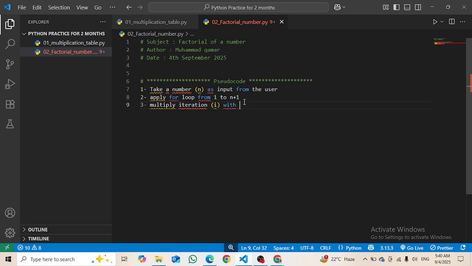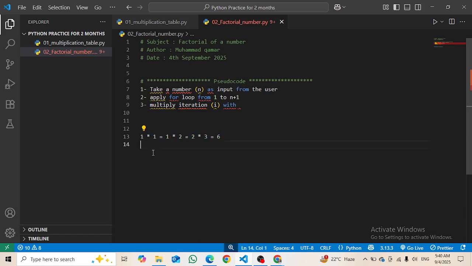If I multiply like this, first of all the iteration will be 1 and it will be multiplied by 1, so it will give us 1 again. Then 2 multiplied with 1, I guess. Yes, this one will be multiplied like this. Again this one will be multiplied with 2, it will give us 2, right? Then this 2 will be multiplied with 3 and it will give us 6, right?